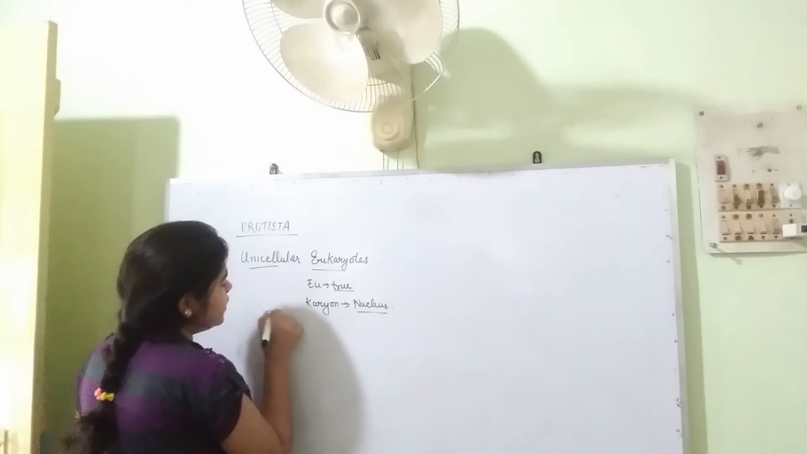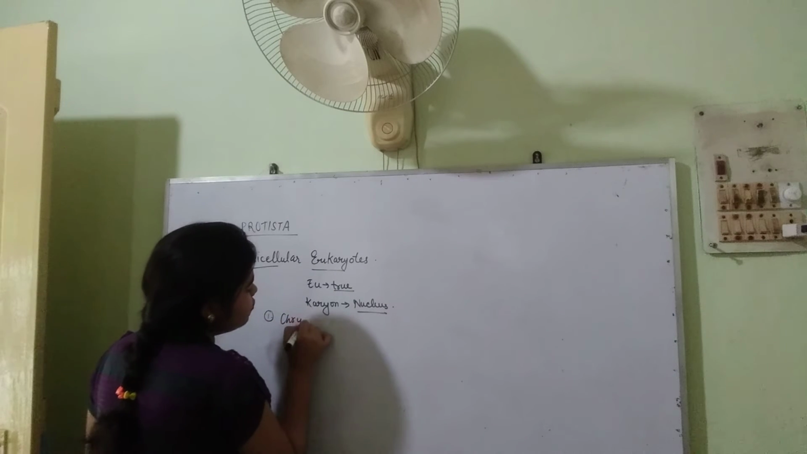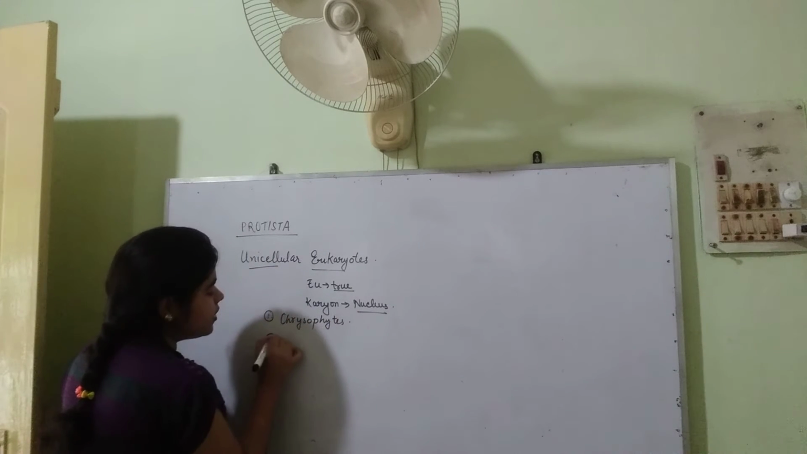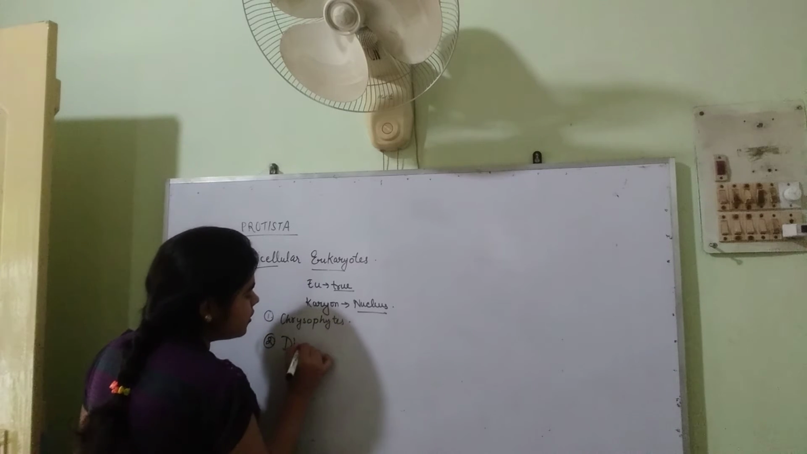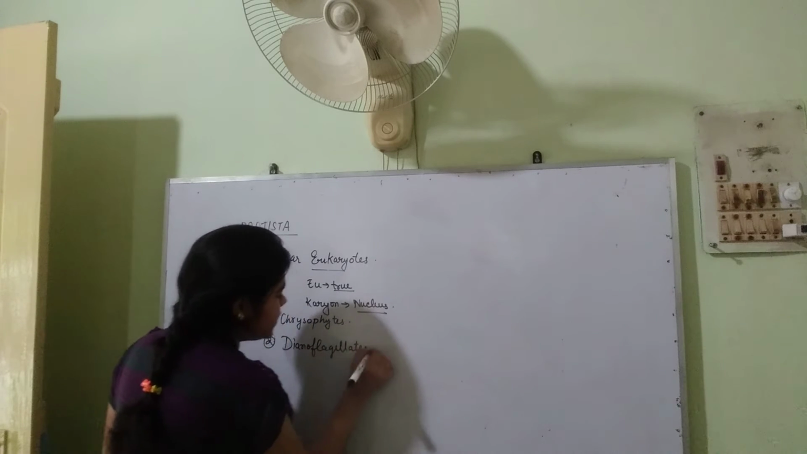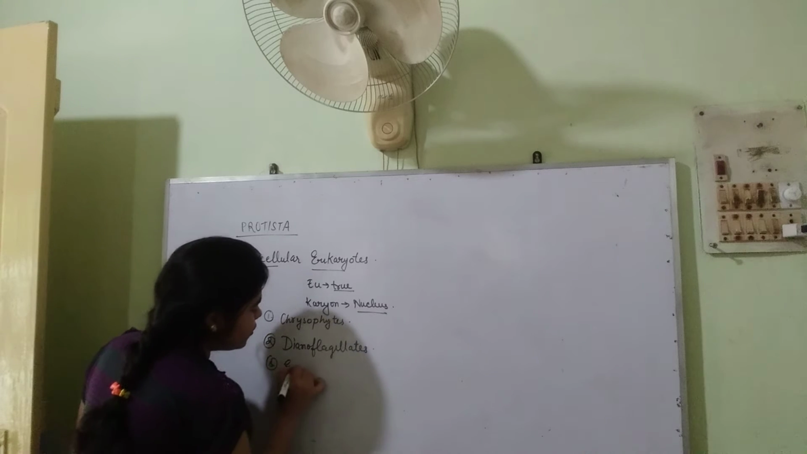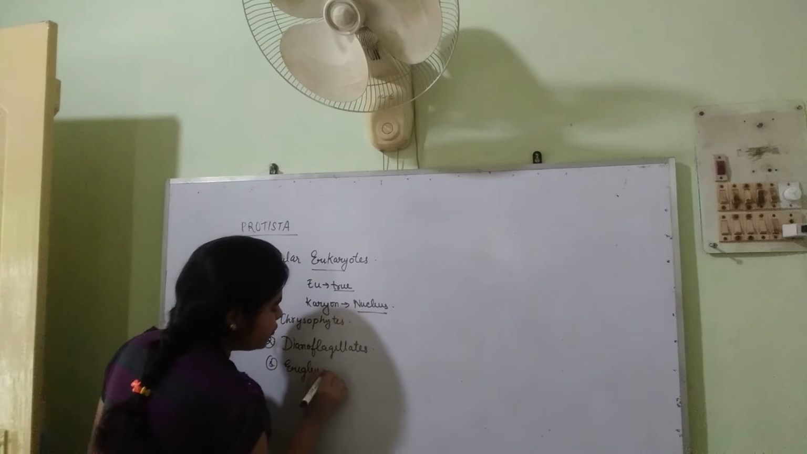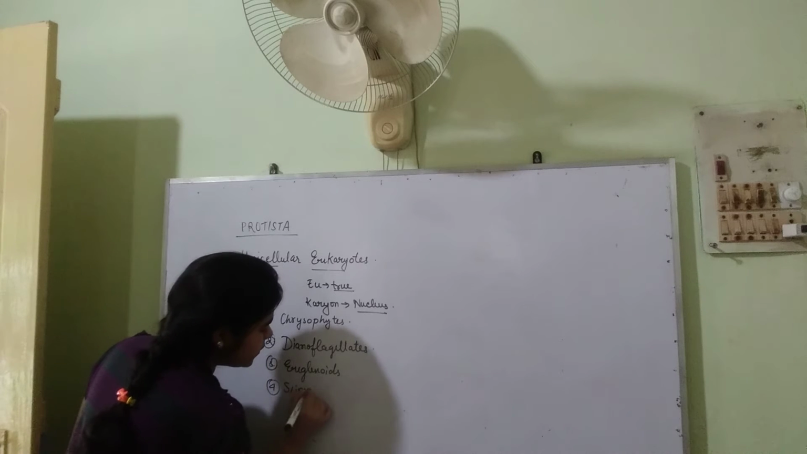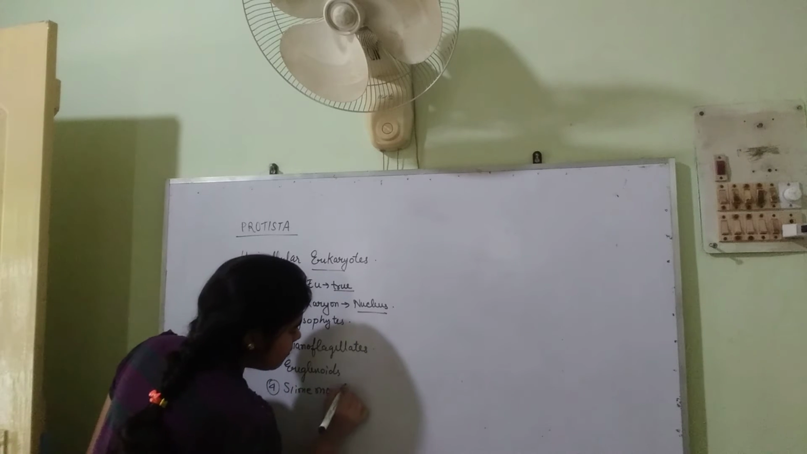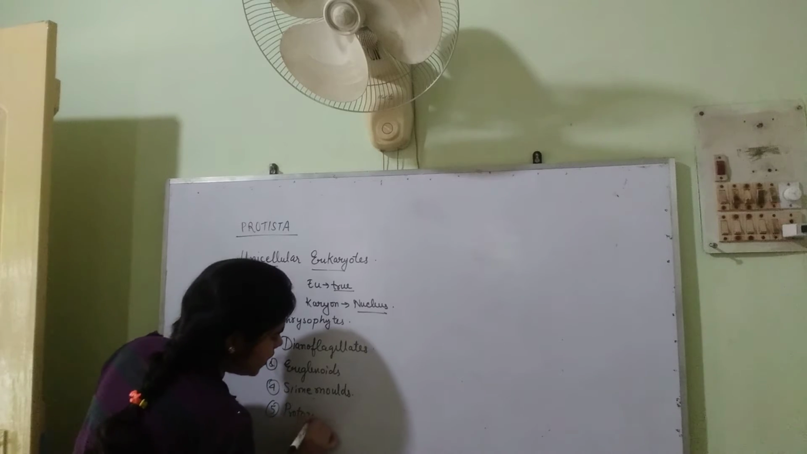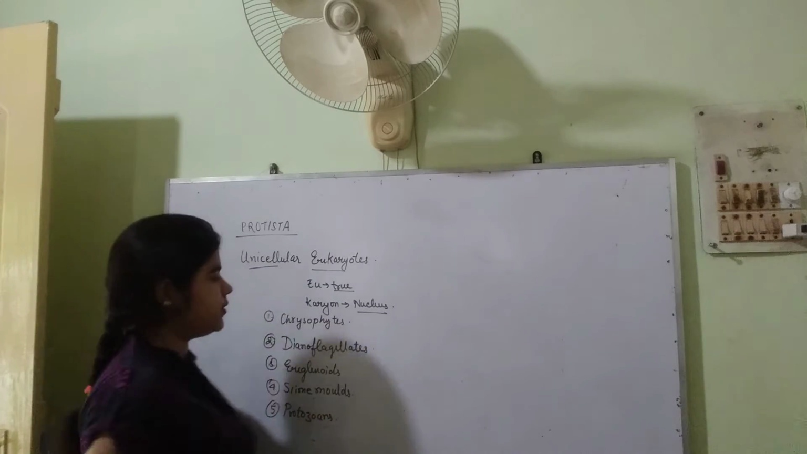For just the knowledge sake, the first group is chrysophytes. The second group is dinoflagellates. The third is euglenoids. Fourth is slime molds. And fifth is protozoans.